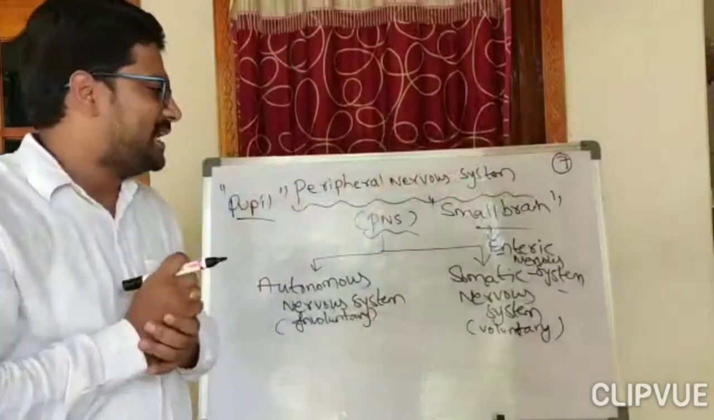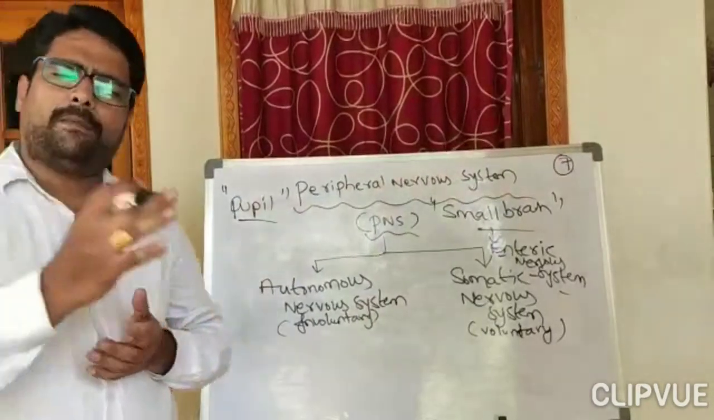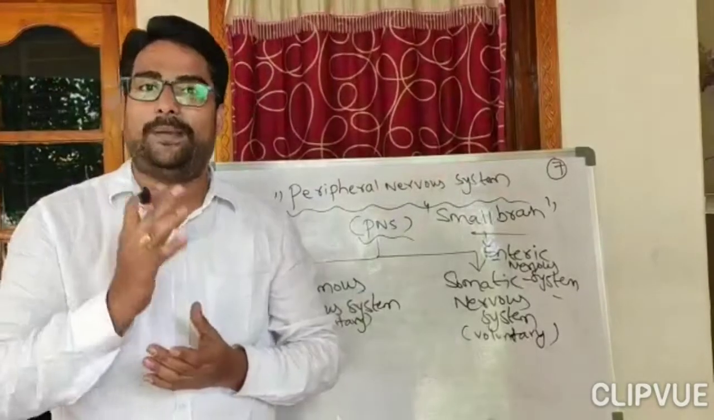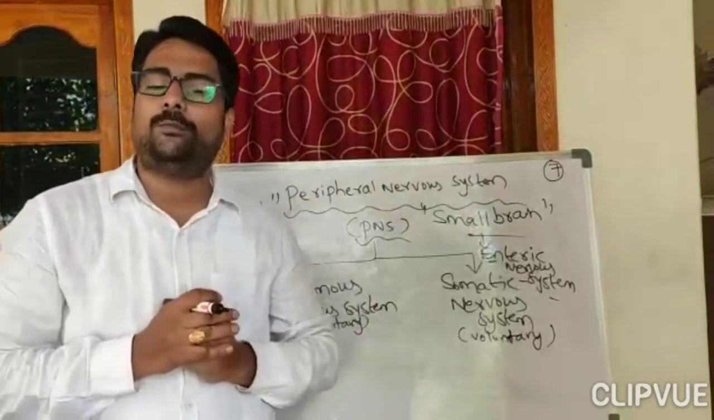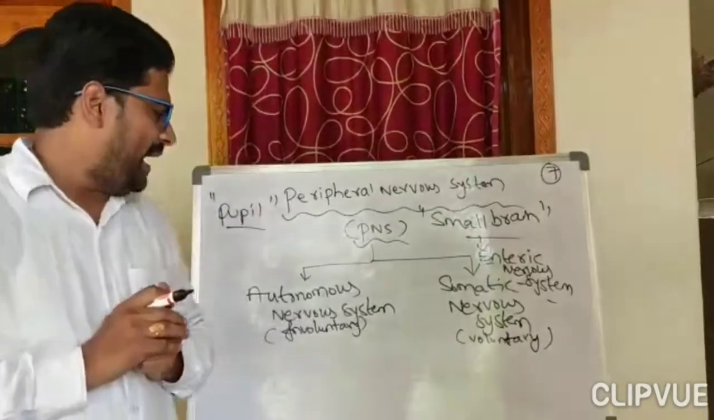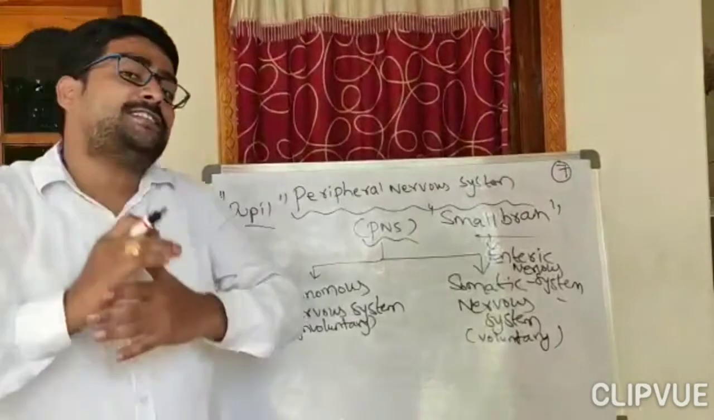So before ending the class, let me ask a few questions. How many cranial nerves are present in your body? Yes, I am getting you. That is 12 pairs. How many pairs of spinal nerves are present in your body? Yes, 31 pairs of spinal nerves. Very good. And which functions does the autonomous nervous system control?